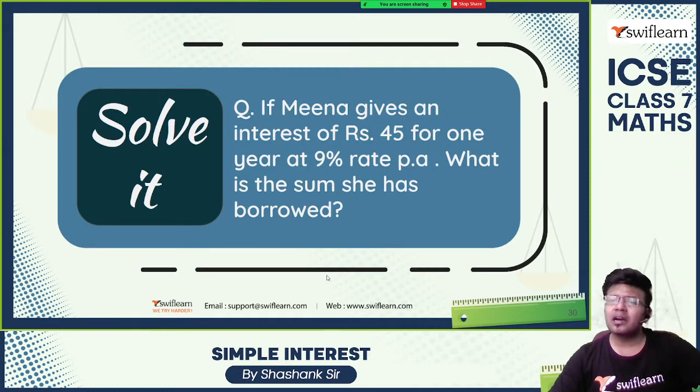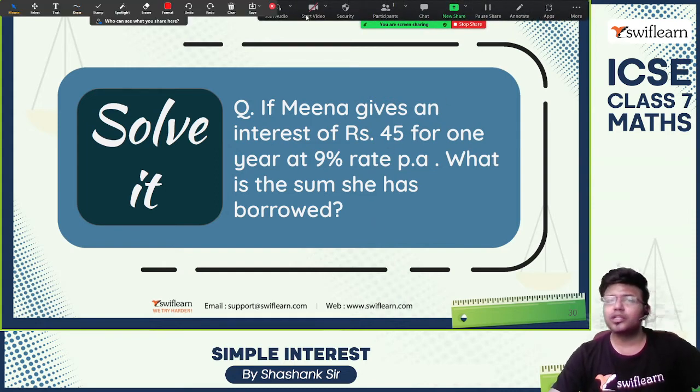If Meena gives an interest of rupees 45 for 1 year, at a rate of 9% per annum, what is the sum borrowed? Let's do this problem.